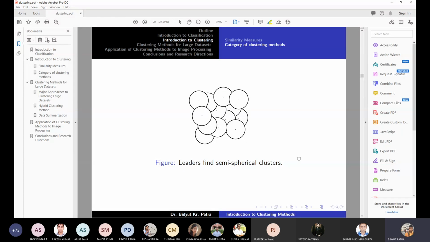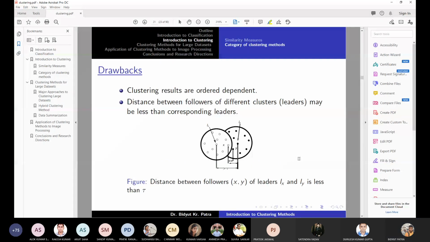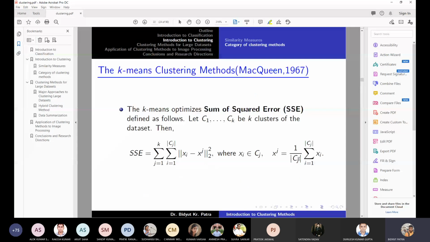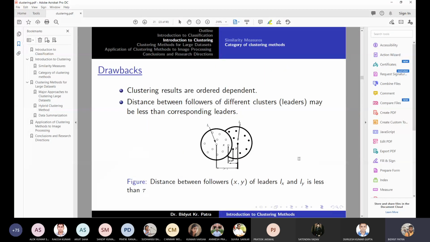The shape will change if we use, instead of Euclidean distance, suppose L1 distance. Then that shape will change. There are drawbacks of the leaders clustering method. So maybe I will end with this slide. Yeah, this is a good place to stop.